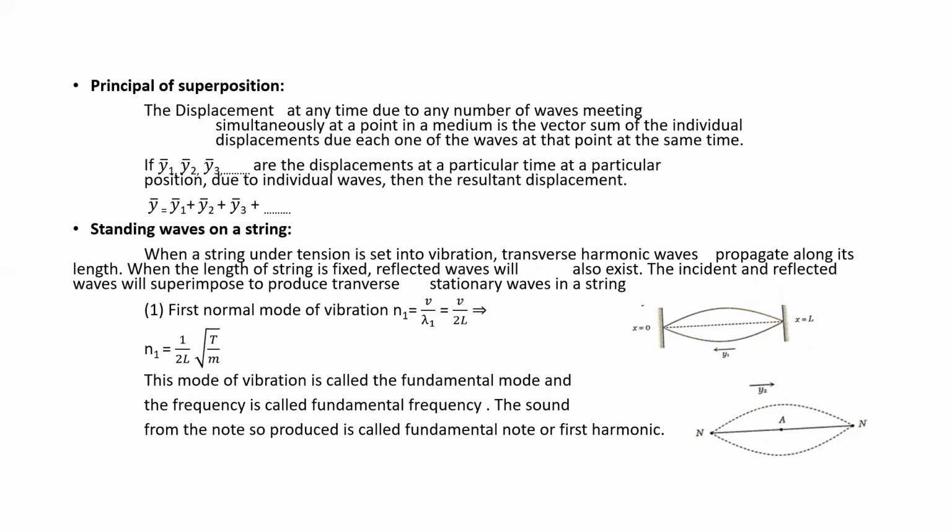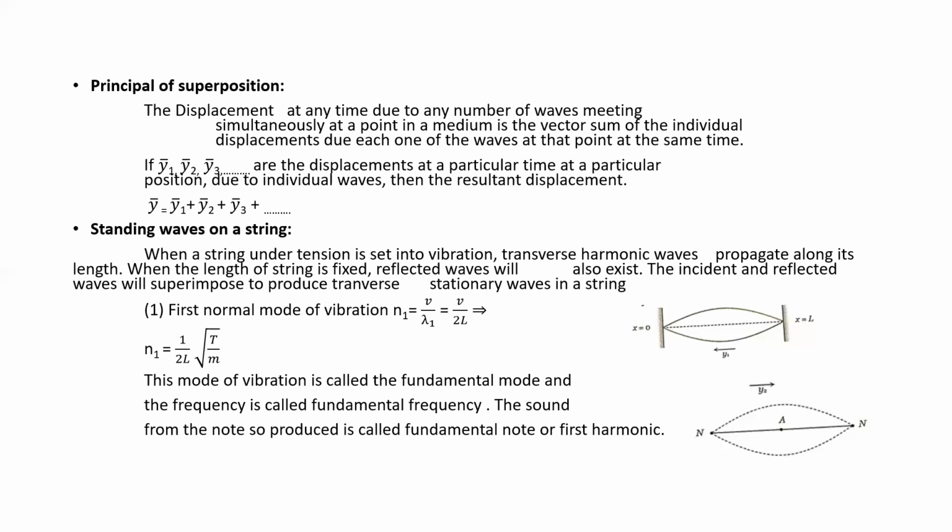So if y1, y2, y3 are the displacements at a particular time at a particular position due to individual waves, then the resultant displacement is given by y is equal to y1 plus y2 plus and so on up to yn. So this is what principle of superposition means.